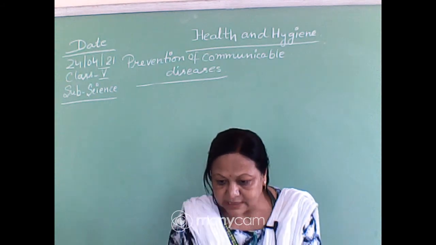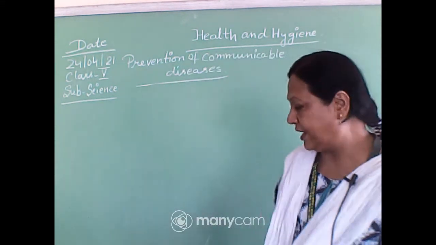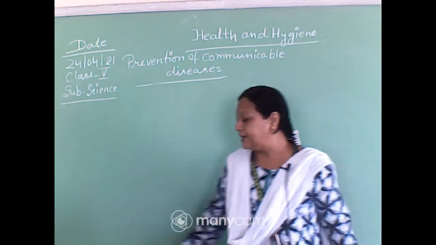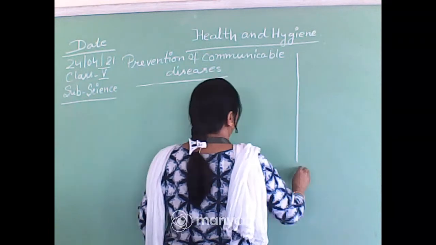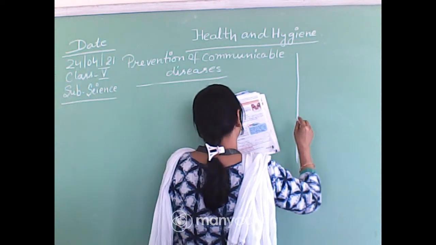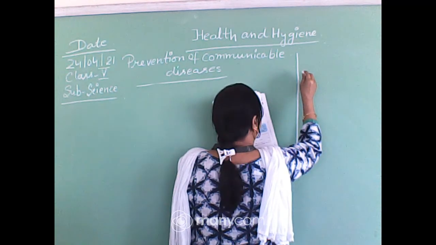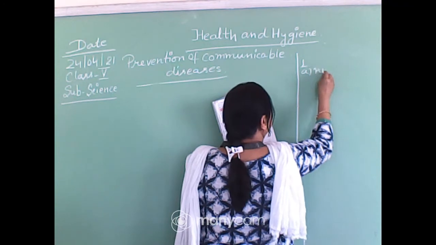Night blindness. Very good. Devoshmi has given the correct answer. So the very first answer is night blindness. So here we will write, as the chapter name is given here, what is caused by deficiency of vitamin A? So 1A, night blindness.